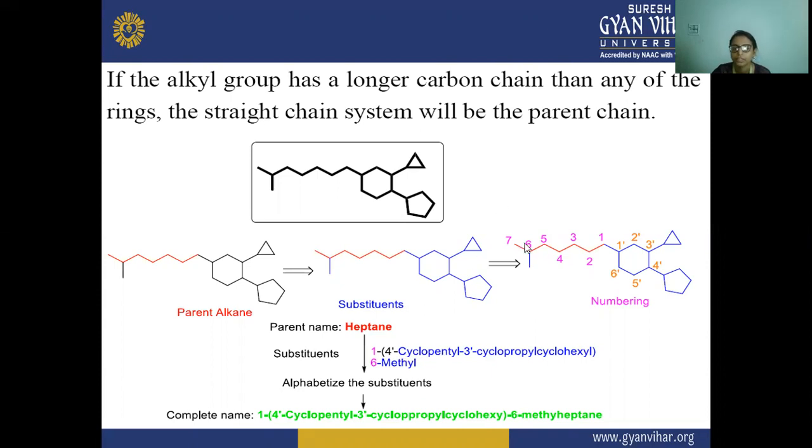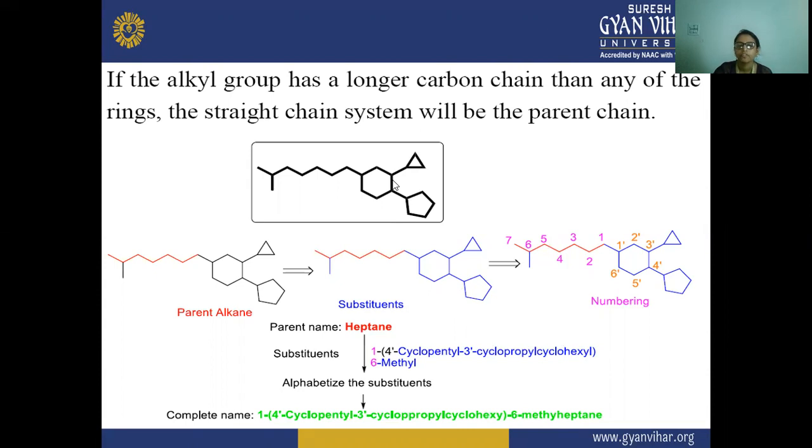After alphabetizing the substituents, the complete name has the 4-cyclopentyl, cyclopropyl, and this whole cyclohexyl, and on the sixth position a methyl group is attached. Its name is 6-methyl heptane. So this chain has 7 carbon atoms, so its name is heptane.